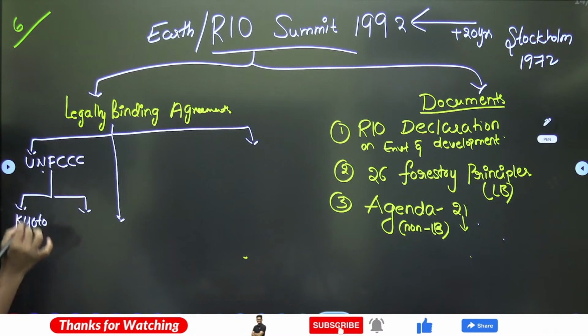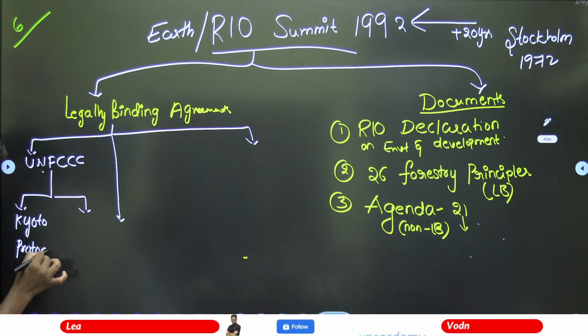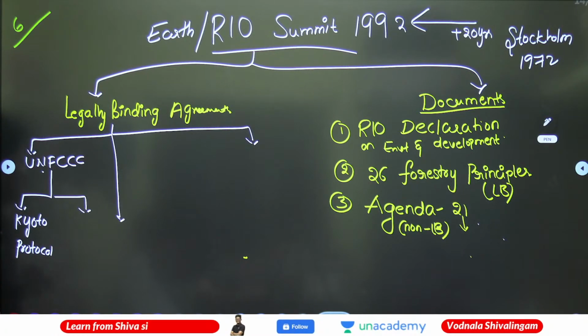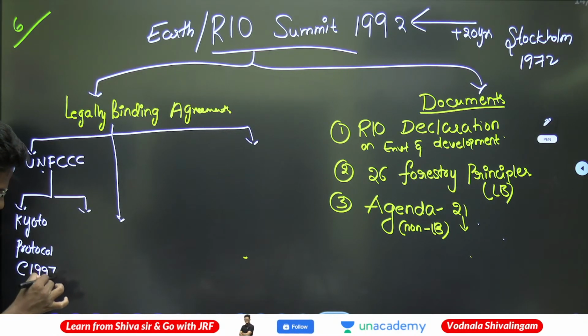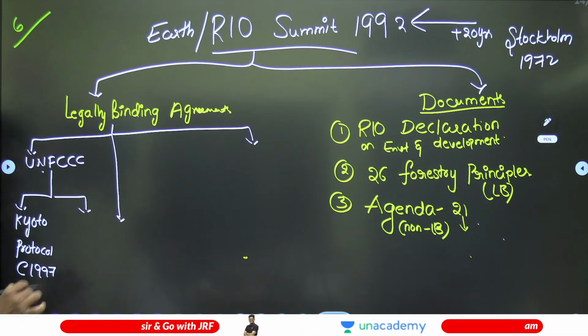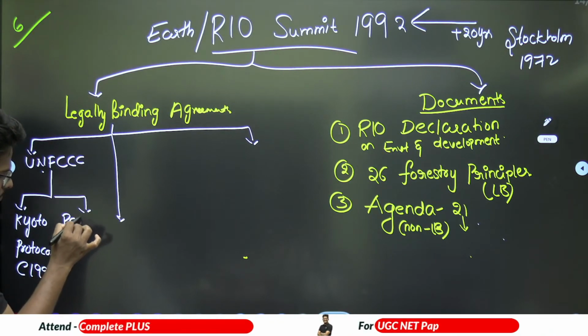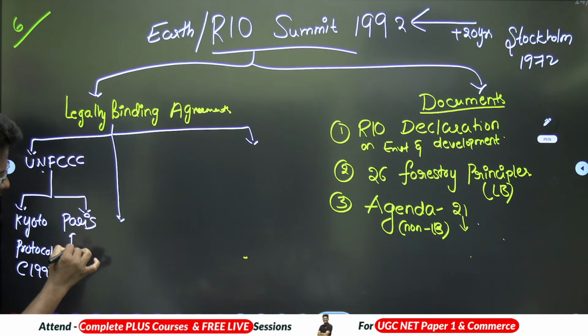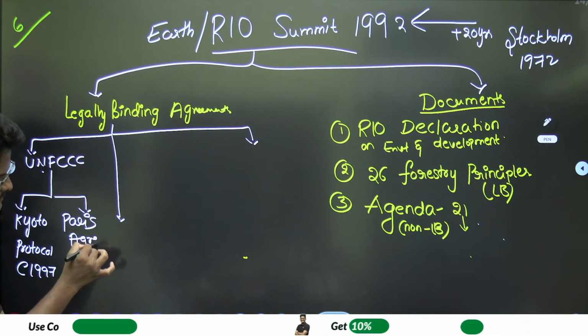To achieve the UNFCCC, the Kyoto Protocol was conducted, a summit in the year 1997. After that, the Paris Agreement is also there, which is in 2016.